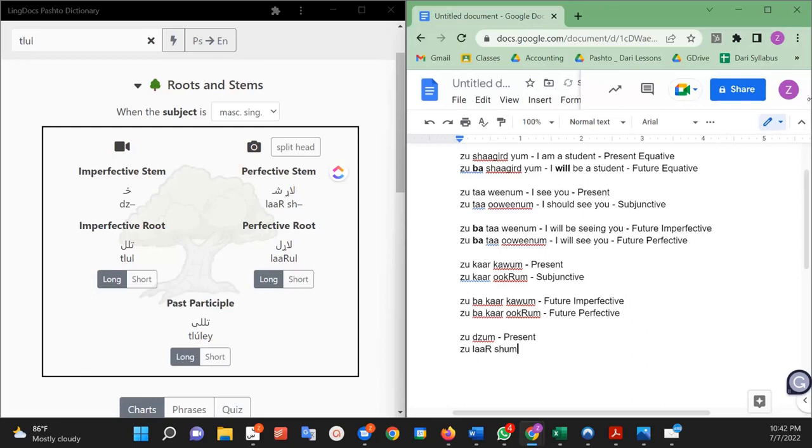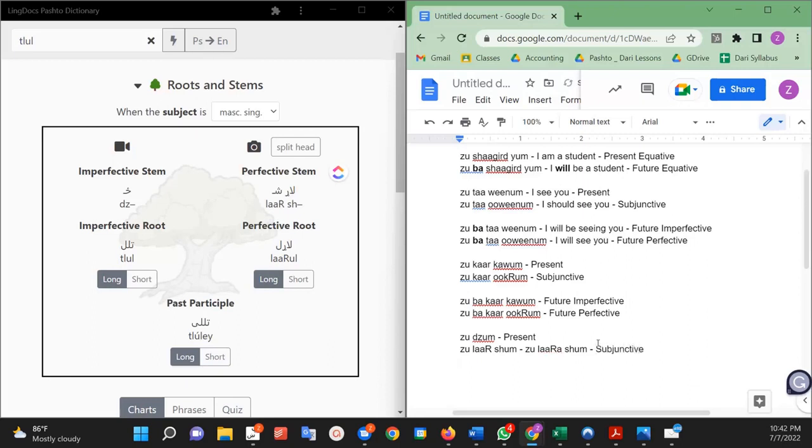Now, this is confusing. If you're a lady, this is going to be z, lar, shum. Yay, Pashto, that they throw in that one confusing thing there, which is not with most present tense verbs, but it is with this one. So you just need to be aware of that. So that is the subjunctive.